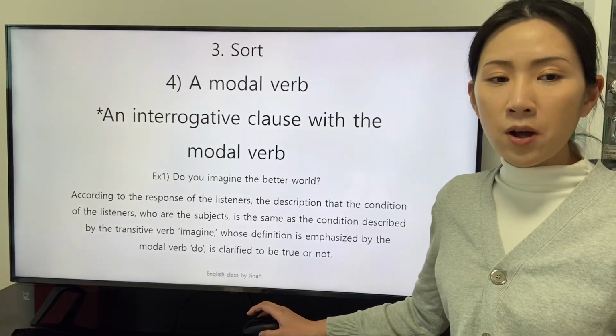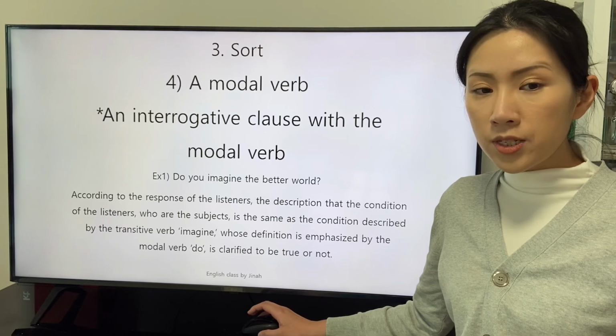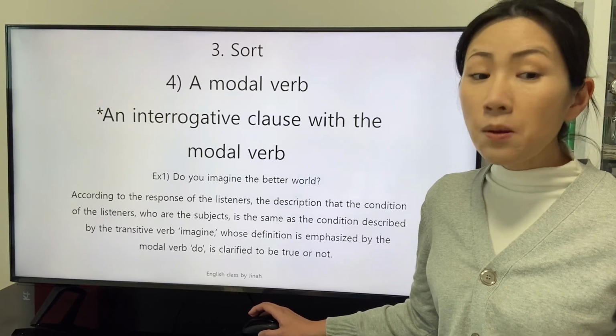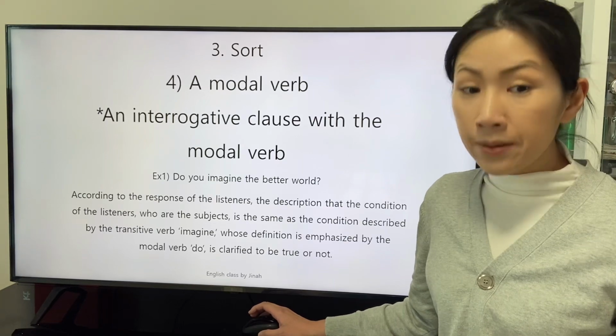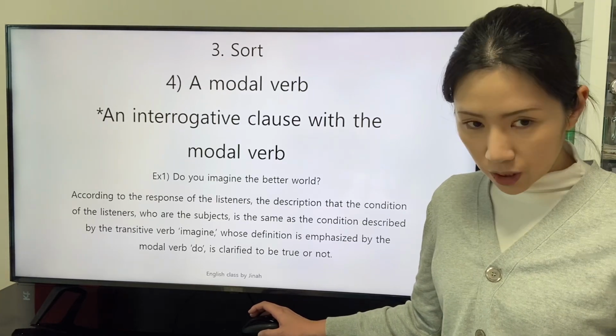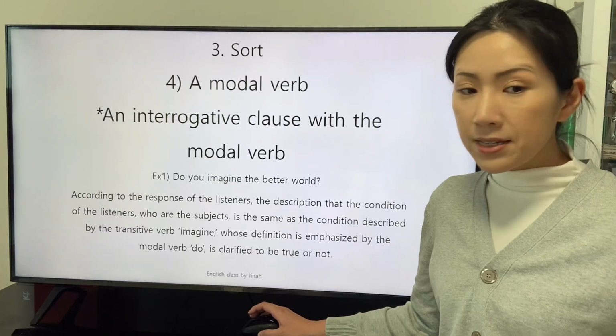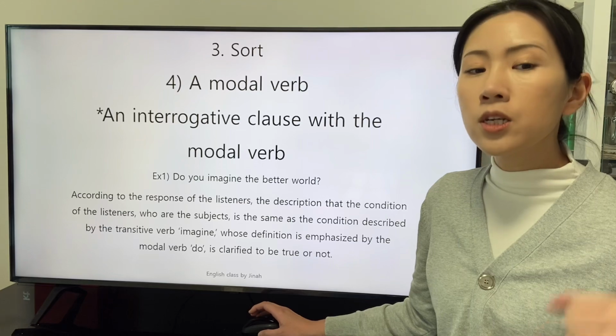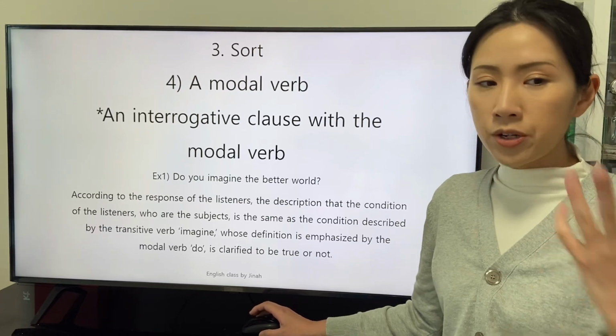According to the response of the listeners, the description that the condition of the listeners or the subject is the same as the condition described by the transitive verb imagine, whose definition is emphasized by the modal verb do, is clarified to be true or not.